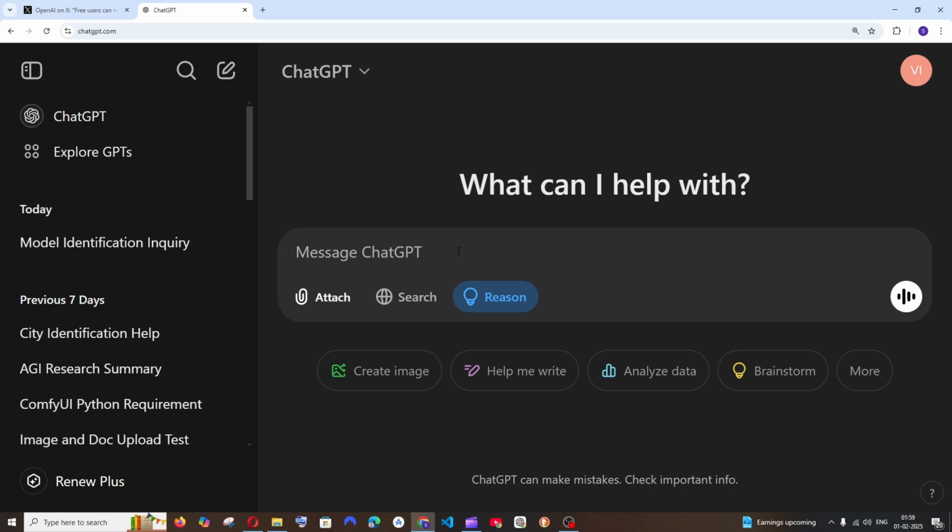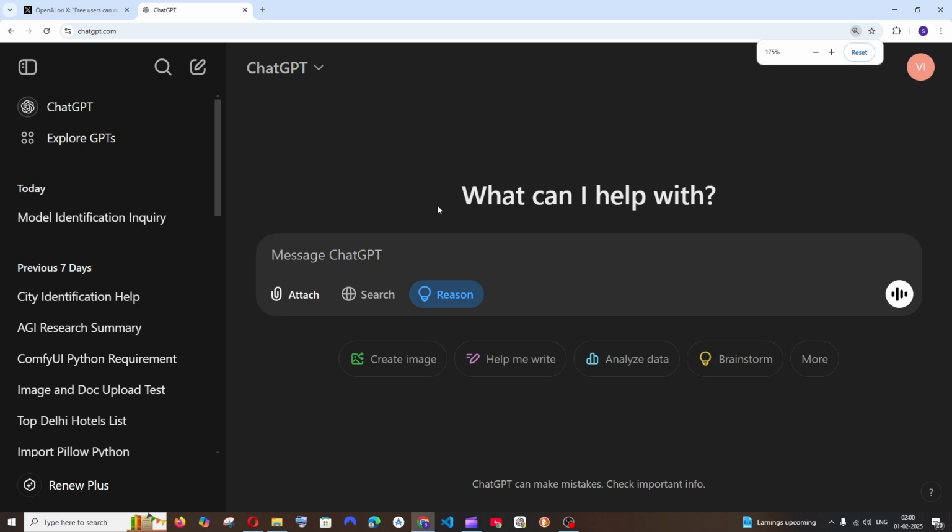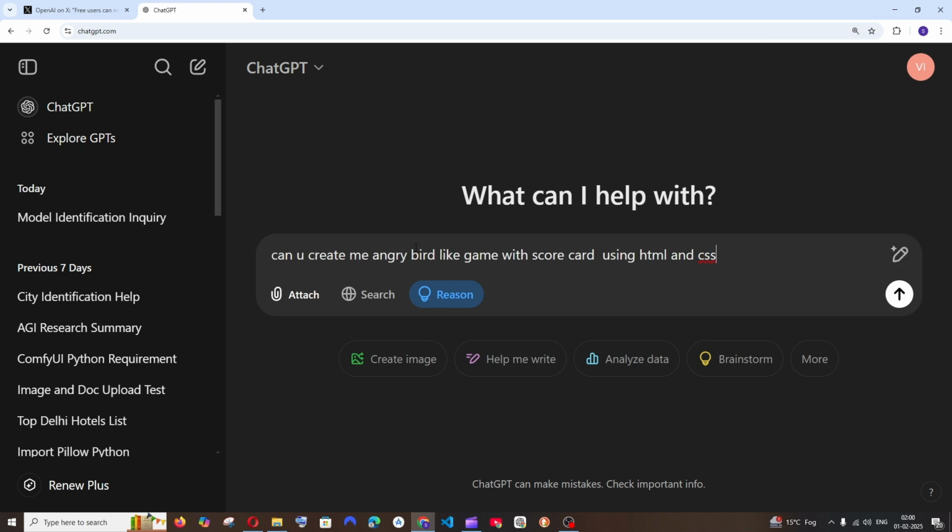The O1 model was the most powerful model, and O3 and O3 mini are the next set of powerful models. So let me go and ask it a prompt related to coding. This is going to be my prompt: Can you create me an Angry Bird like game with scorecard using HTML and CSS?